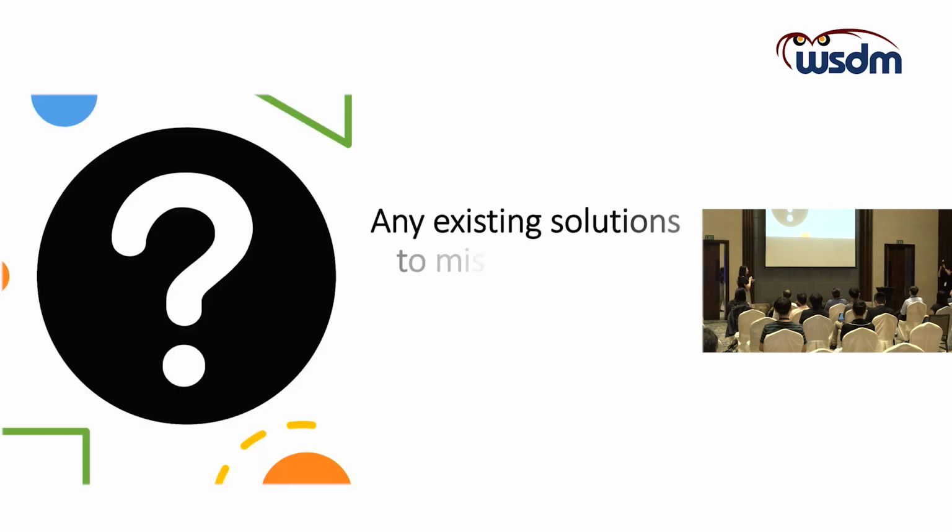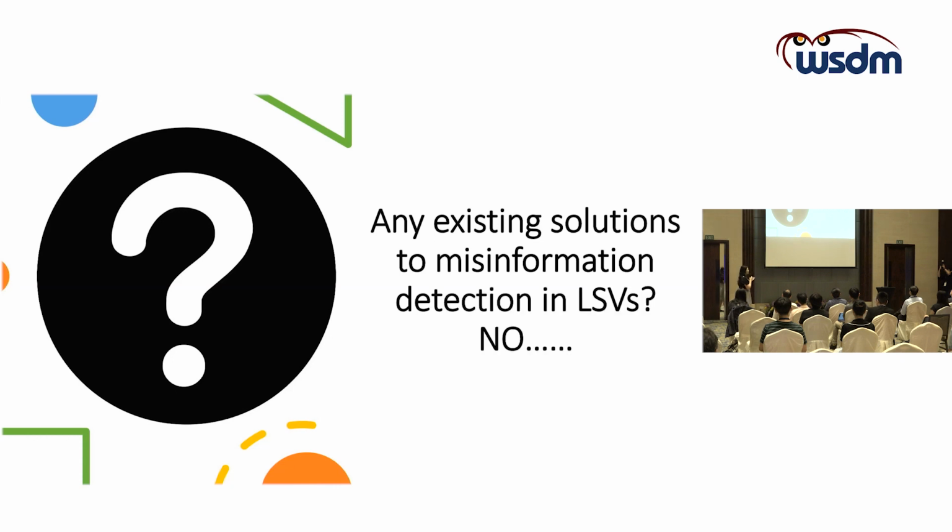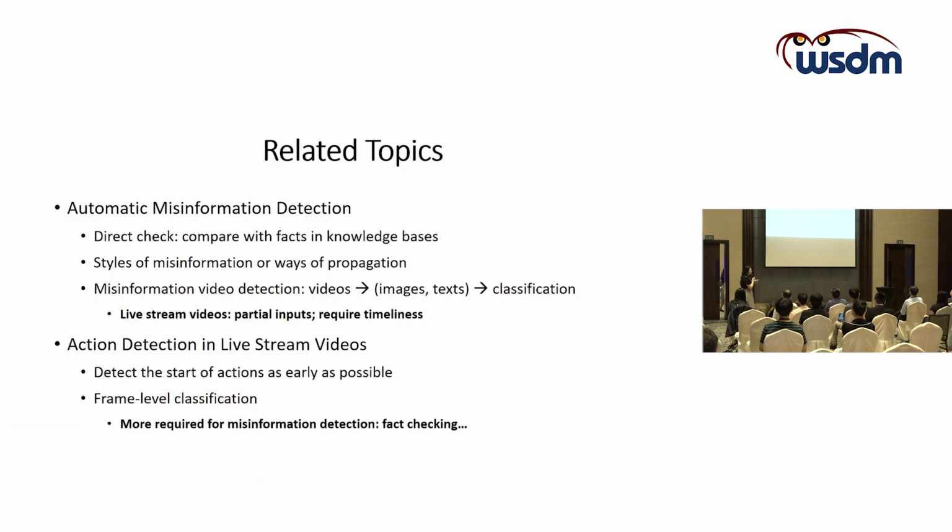A straightforward idea is to ask whether there are any existing solutions that we can leverage to address the issue, but unluckily the answer is no. So this is a brand new topic, but we try to find some topics related to this brand new task. First of all, the related topic is automatic misinformation detection.